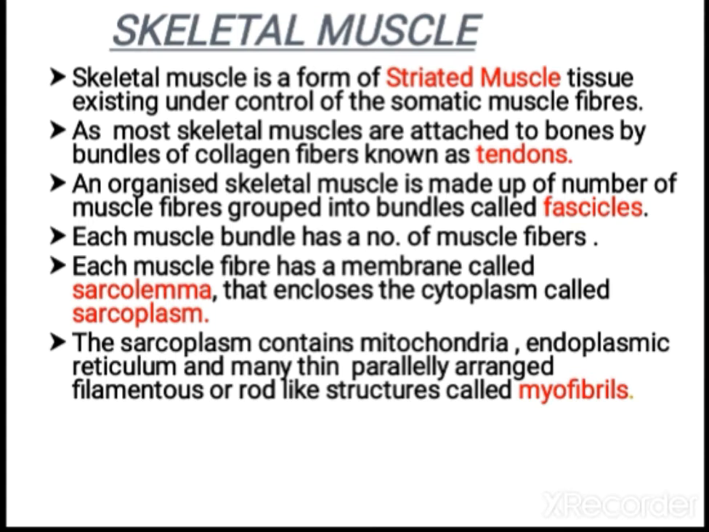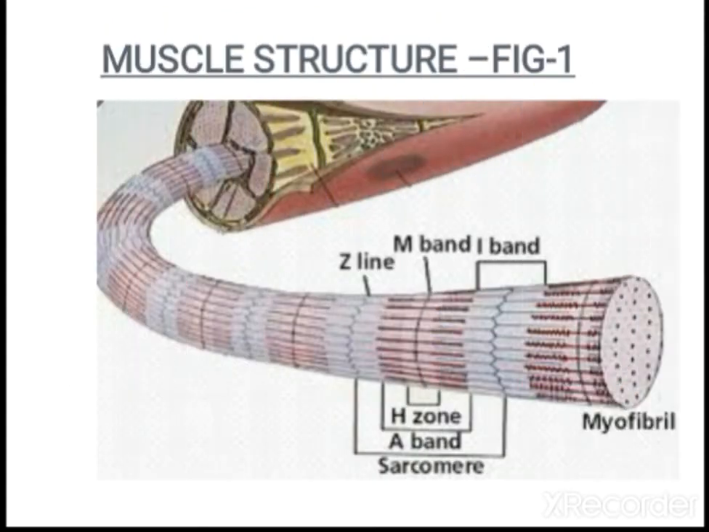a membrane. Because it is a cell, it has a membrane, and that membrane you call sarcolemma, and the sarcolemma is enclosed in cytoplasm called sarcoplasm. The sarcoplasm contains mitochondria, endoplasmic reticulum, and many thin, parallelly arranged filamentous rod-like structures that you call myofibrils. So you can see the structure.